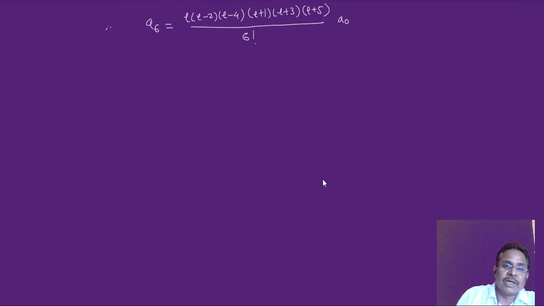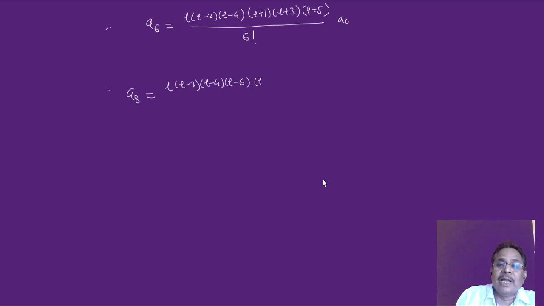So write this a8 is equal to, the coefficient will be l into l minus 2 into l minus 4 into l minus 6. Actually l minus 0, l minus 2, l minus 4, l minus 6, all even.